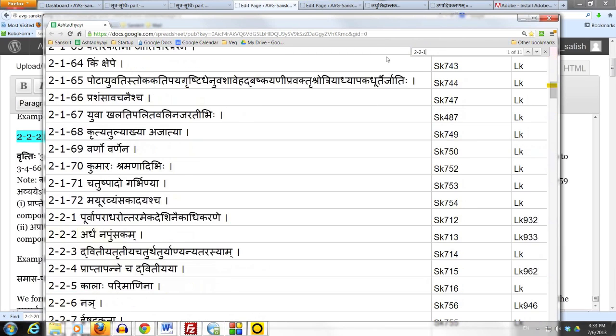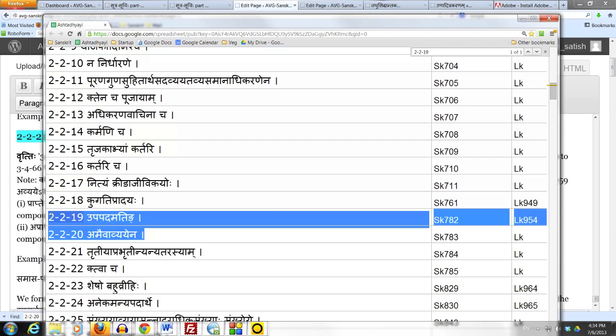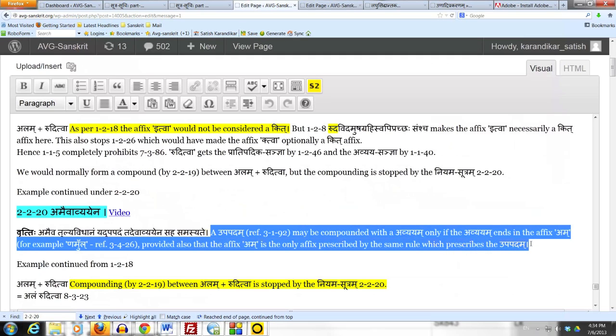2.2.20 amaevavyayena. So in the absence of 2.2.21, compounding between the upapadam and the avyayam ending in Namul would be compulsory by 2.2.19 upapadam ating, with the permission of 2.2.20 amaevavyayena. One more time, 2.2.20 amaevavyayena says upapadam may be compounded with avyayam only if the avyayam ends in the affix Namul, provided also that the affix is the only affix prescribed by the same sutram which prescribes the upapadam.